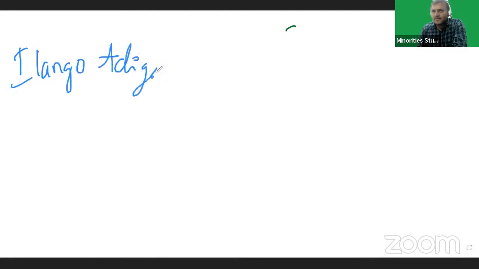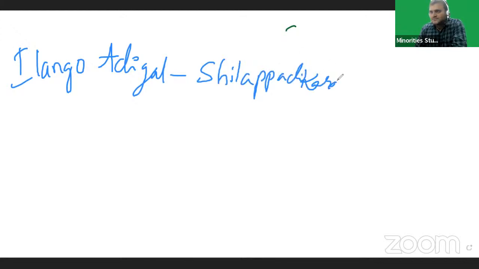Epics. In that, the most important was Shilappadikaram. Ilango Adigal was the author of Shilappadikaram.